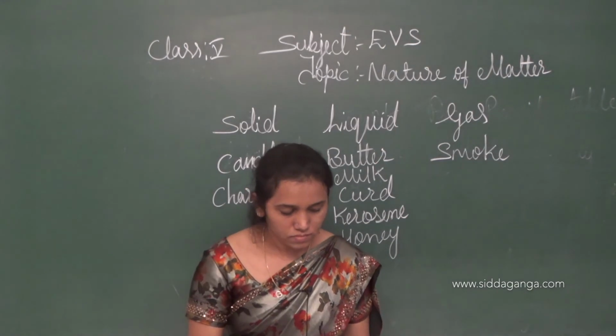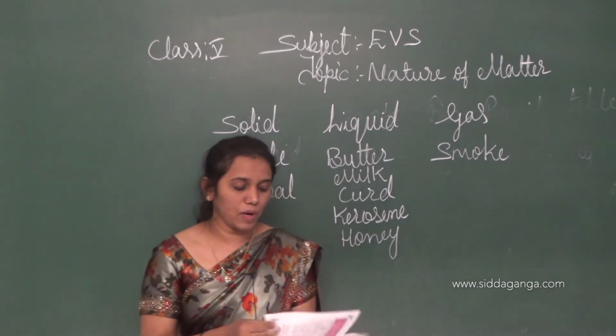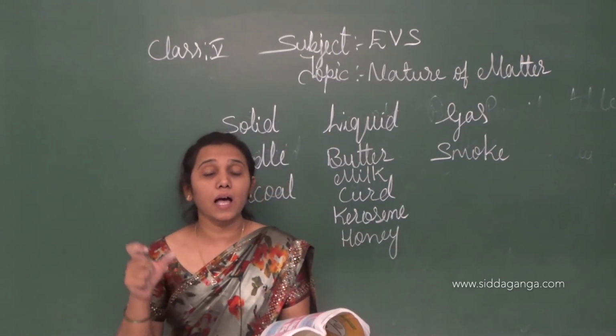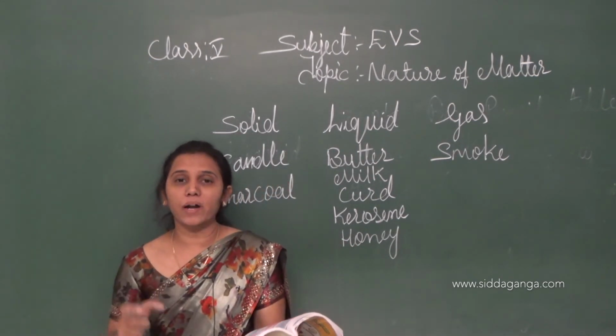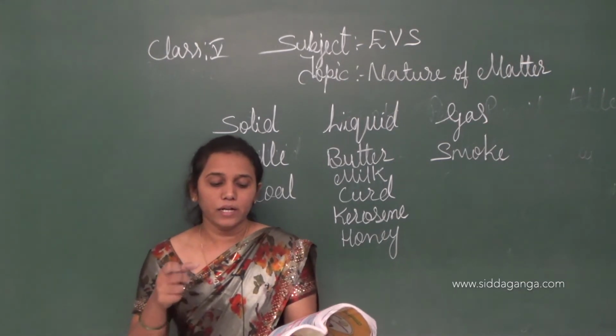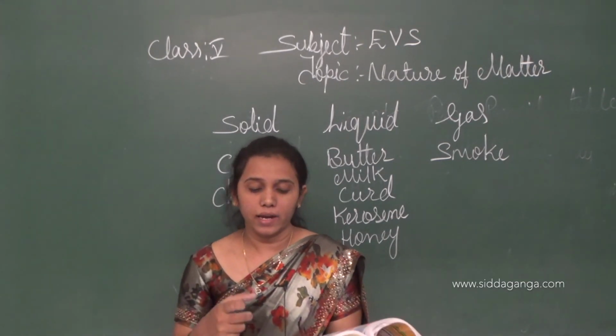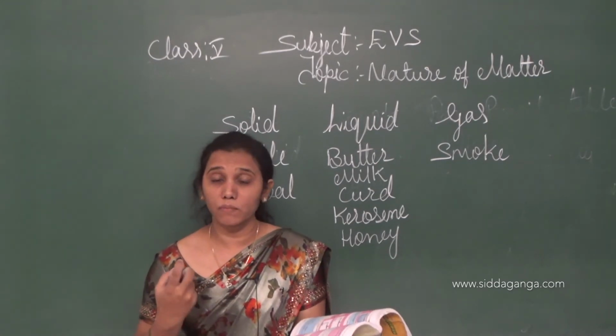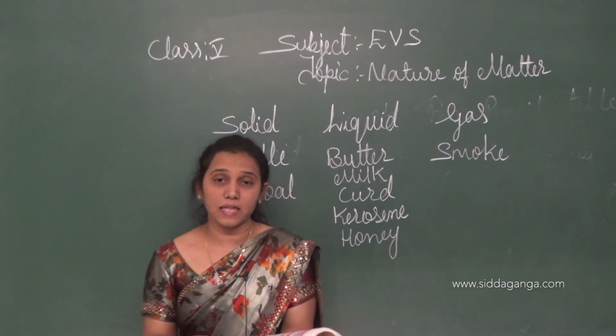Okay. In this class, we studied the states of matter, isn't it? Depending upon the arrangement of the particles in a matter, different states of matter are recognized. We see solid materials, liquid materials, gas materials.